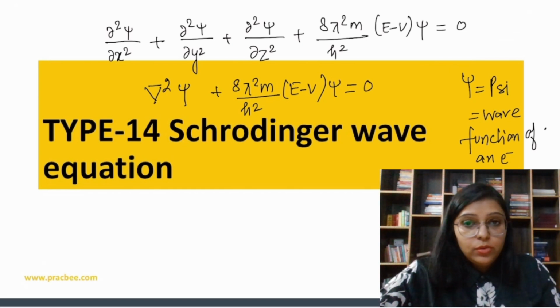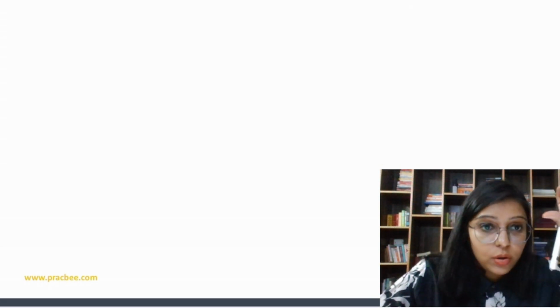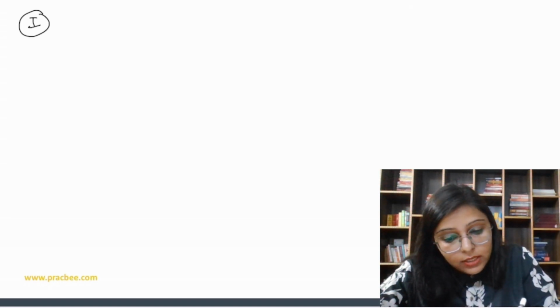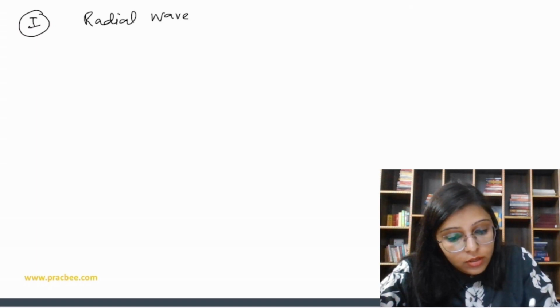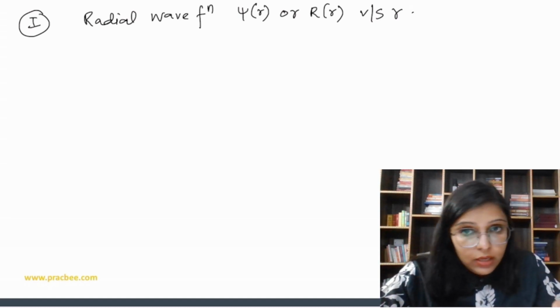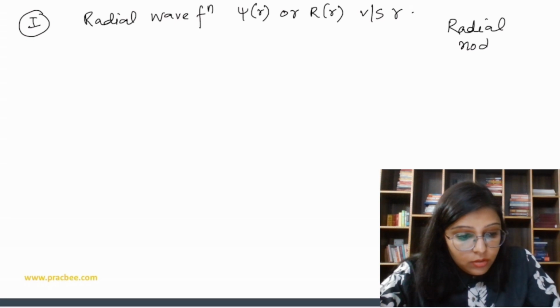Now what to do? Generally the questions are based completely on the plots. We have three types of plot. The first plot is the radial wave function plot, which is psi r versus r. Here we should have the information about radial nodes. The important part, radial nodes: n minus l minus 1.